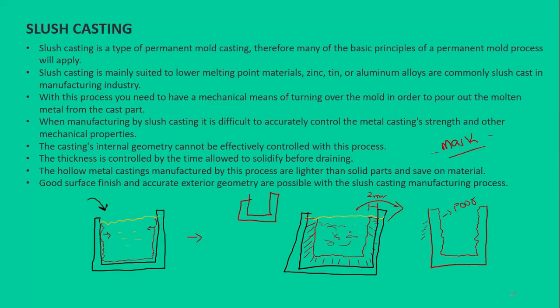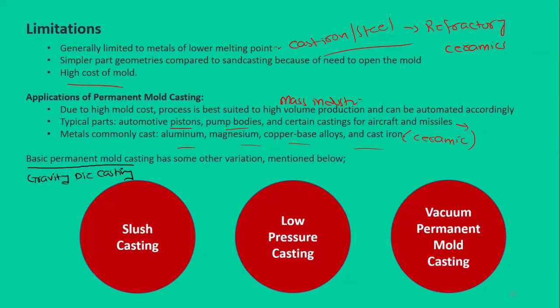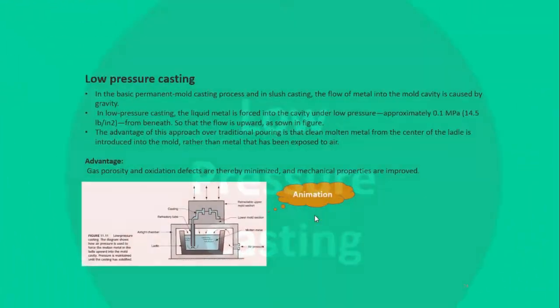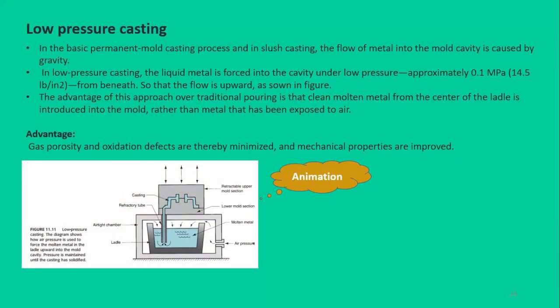Now we'll move on towards the next type of the basic permanent mold casting or the gravity die casting, that is the low pressure casting.